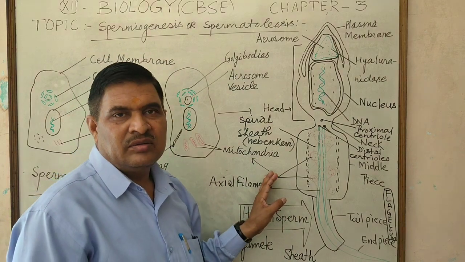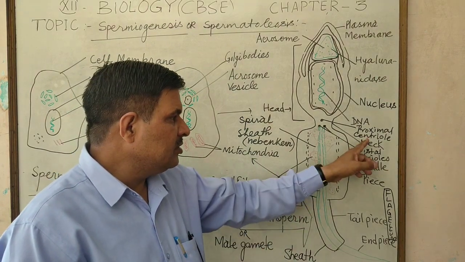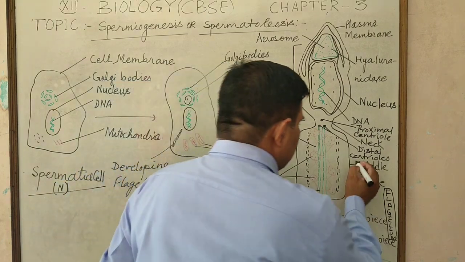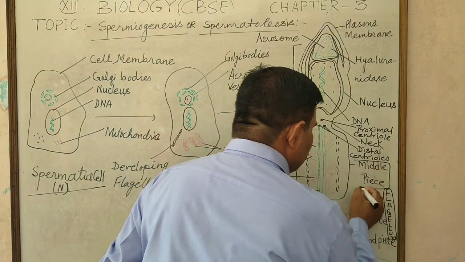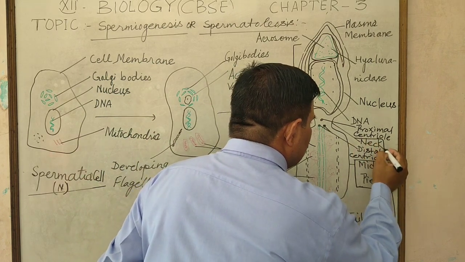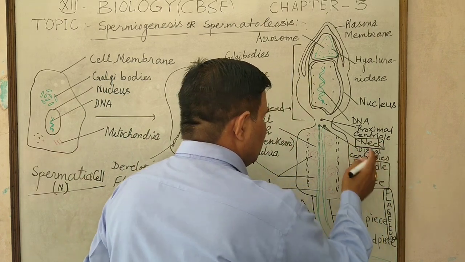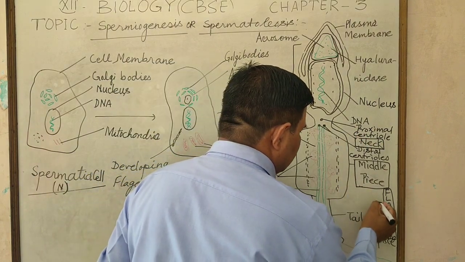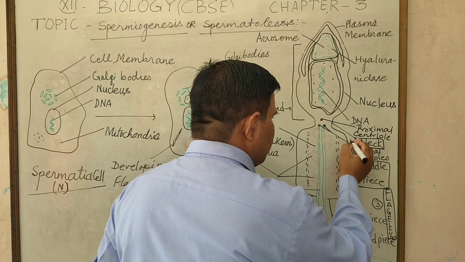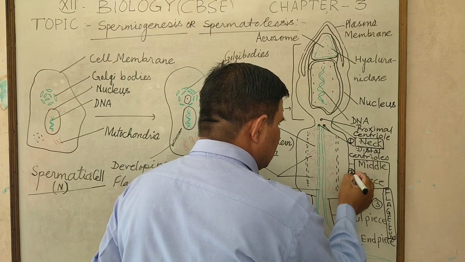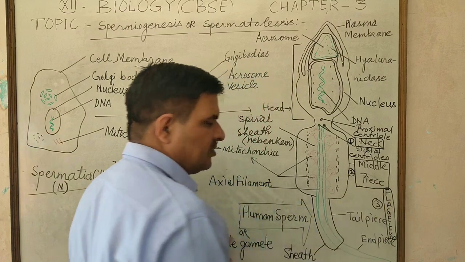Tail part has the first part neck, second part middle piece, and third part flagellum.